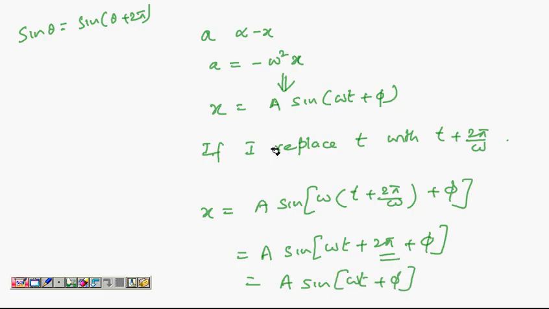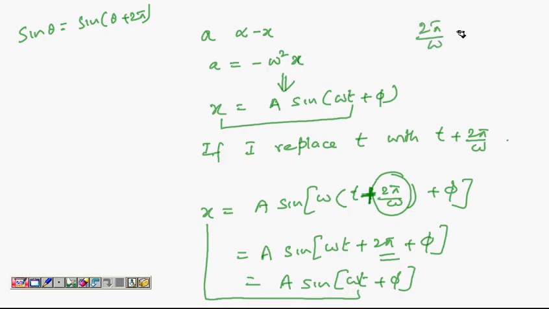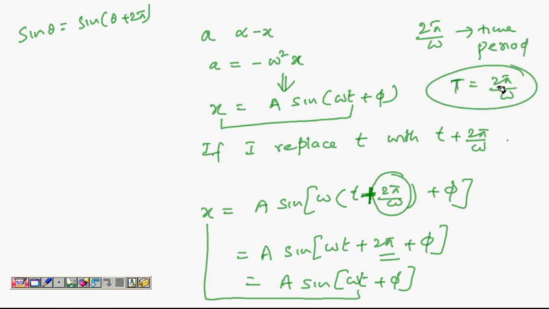That means whatever is the position at t seconds, same is the position at t plus 2 pi by omega seconds also. That means after every 2 pi by omega seconds, body comes back to same position. So I can say 2 pi by omega is the time period of the SHM, or T equal to 2 pi by omega. I use capital T for time period. So this omega is very crucial because it is telling you the time period of SHM. What is omega? This proportionality constant between acceleration and position.